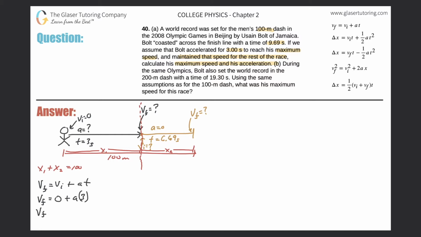So we know the final velocity should be essentially 3 times the acceleration. Okay, now that's fine, but that's not an answer. That's just a simplified equation. So now, is there anything else, another equation we might be able to use to describe the part 1 scenario here?